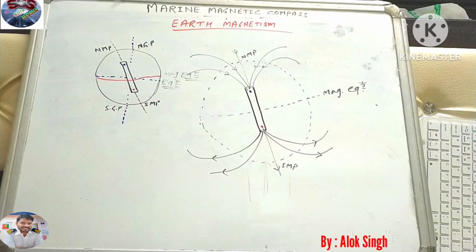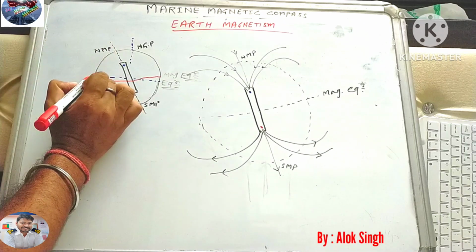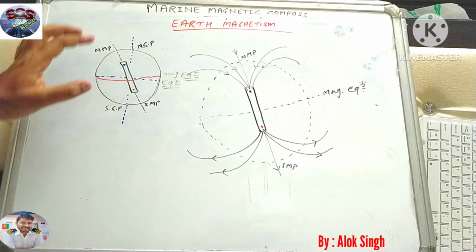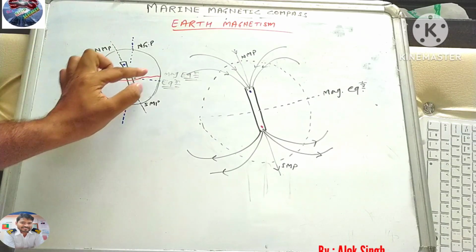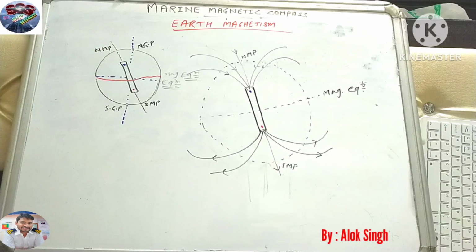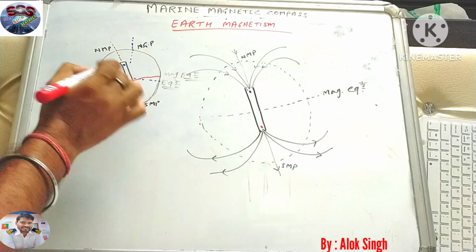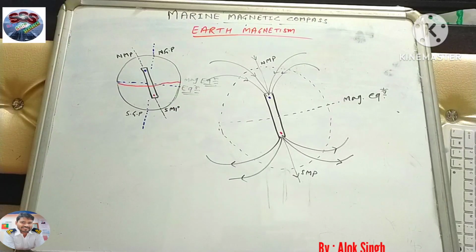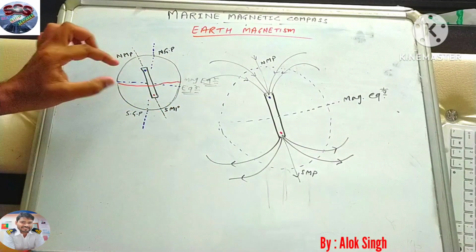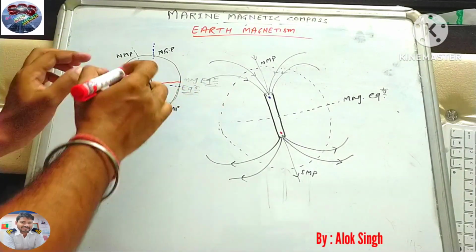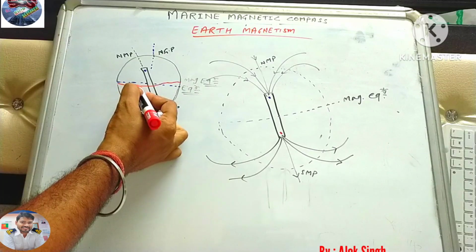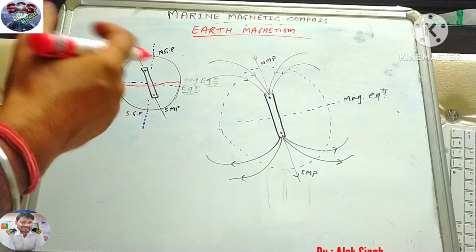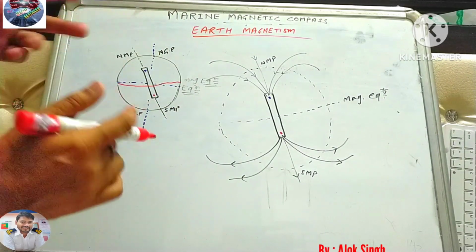So the point to note down is, if you see here, the blue dotted line means the Earth's equator is exactly 90 degrees from the geographical pole, but the magnetic equator is not exactly 90 degrees from the pole, because the magnetic poles are not opposite to each other. Since they are not exactly opposite, it is not a straight line; somewhere it is curved, somewhere it is maximum lower on the south side, and somewhere it is maximum on the north side. It depends on where the Earth's magnetism is strong. It depends on various factors, we'll discuss later.